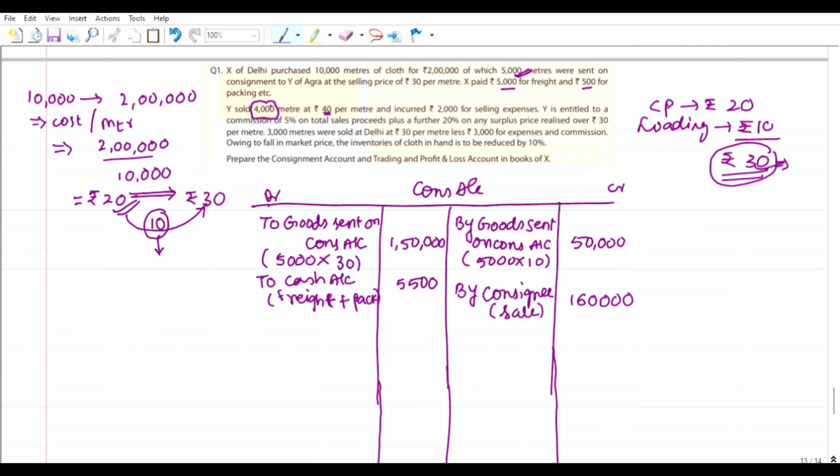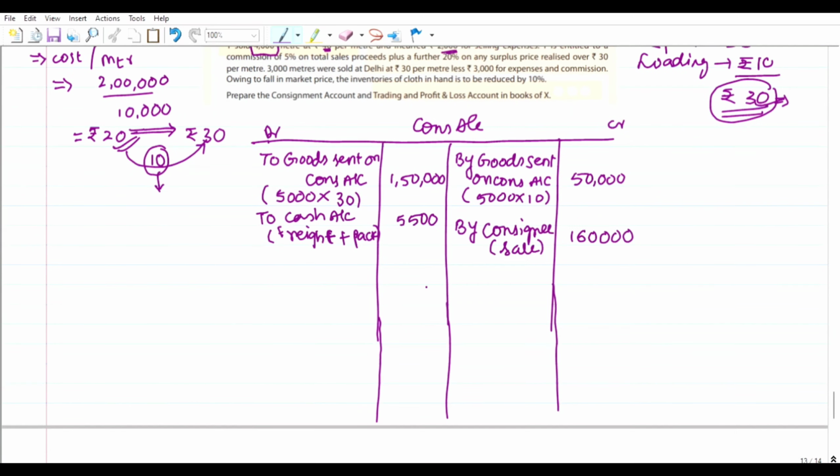1,60,000 rupees, and 2,000 incurred for selling expenses. I have already said that selling expenses are recurring expenses, so these are not to be taken into the calculation of unsold stock. What is the unsold stock here? 1,000 meters. The consignor sent 5,000 meters, of which the consignee sold 4,000. The remaining 1,000 meters is to be taken at invoice price and also at cost price, and we also have to deduct the loading amount. For these 1,000 meters we have to calculate the unsold stock.